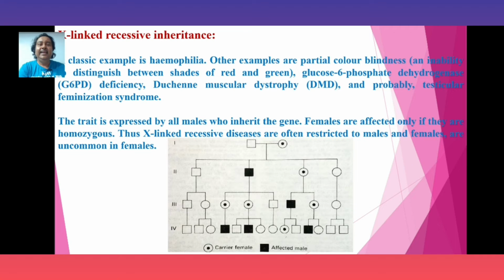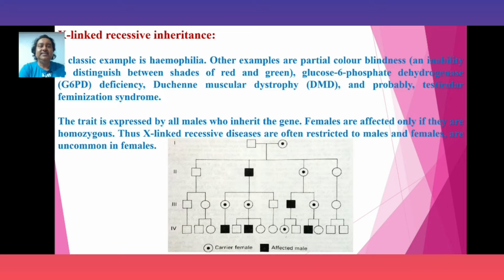This is an example of X-linked recessive inheritance. The classic example of this trait is hemophilia, and here the pedigree chart is shown. Other examples are partial color blindness, that is the inability to distinguish between shades of red and green, glucose-6-phosphate dehydrogenase (G6PD) deficiency, Duchenne muscular dystrophy (DMD), and probably testicular feminization syndrome.